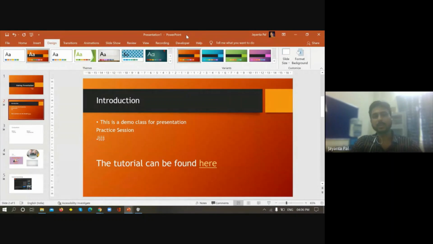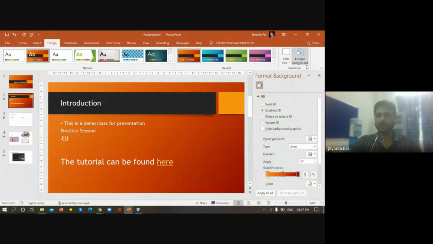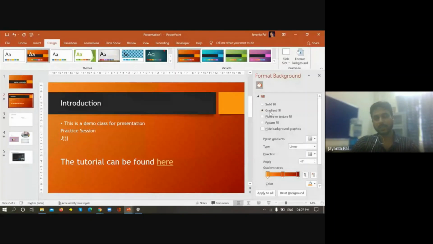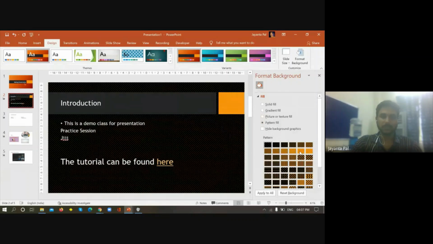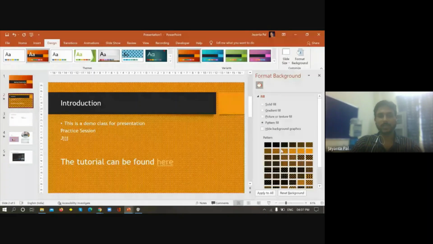So you can remove the background also. If it has any background, you can choose this option to remove the background. To format the background, if you want a solid fill, then it will be filled with a single color. Gradient fill means it will have a finish of two different colors. If you want to fill it with a pattern, you can choose a different pattern in this way. So this is how you can change the look and feel of a particular slide or all the slides.